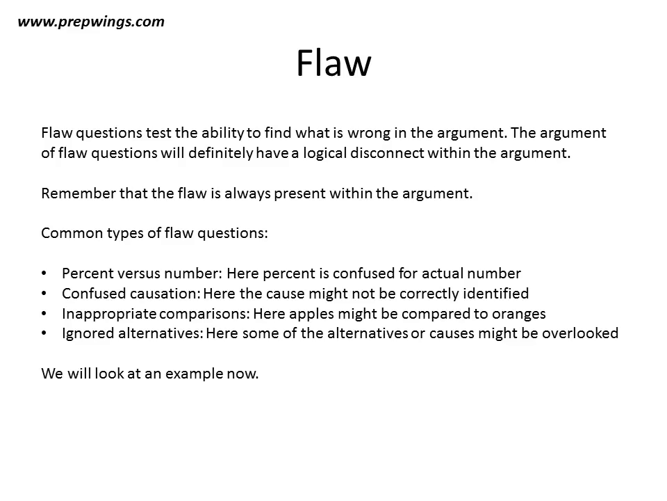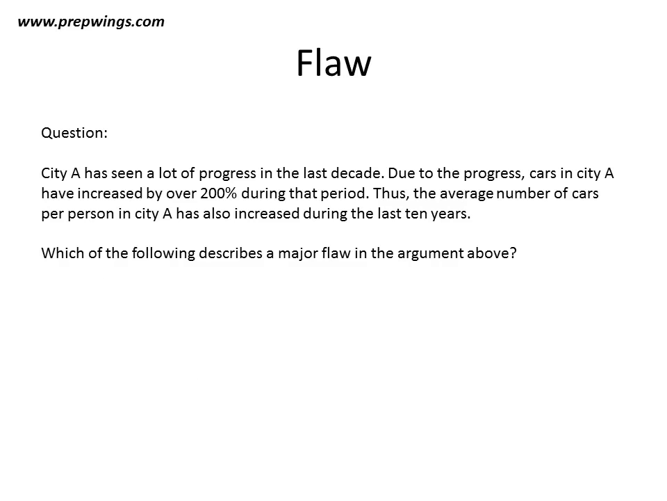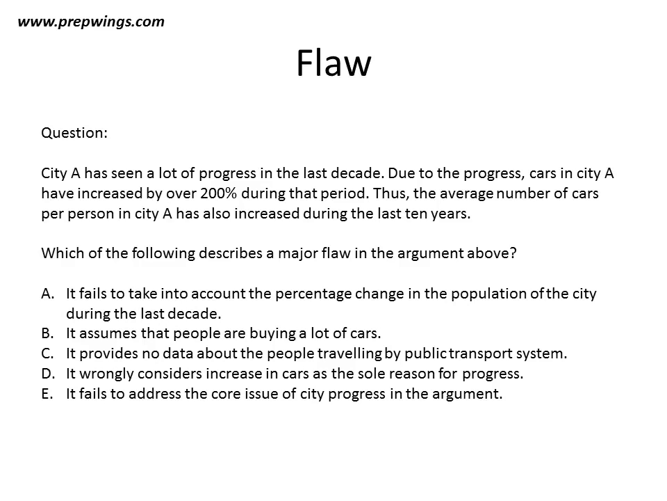Now we'll look at an example. Here we see a question. The argument states that city A has seen a lot of progress in the last decade. Due to the progress, cars in city A have increased by over 200% during that period. Thus, the average number of cars per person in city A has also increased during the last 10 years. The question says: which of the following describes a major flaw in the argument above, and 5 options are given to us.